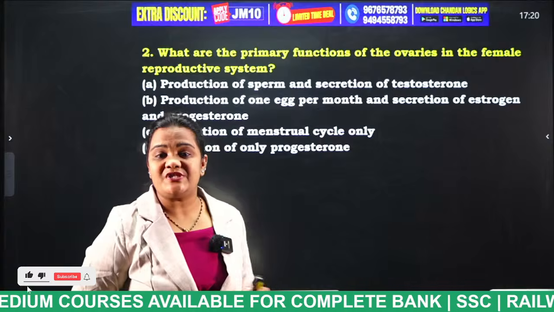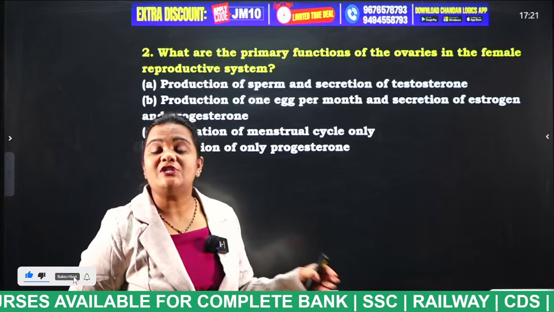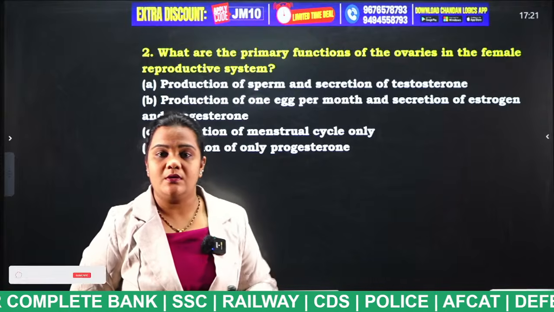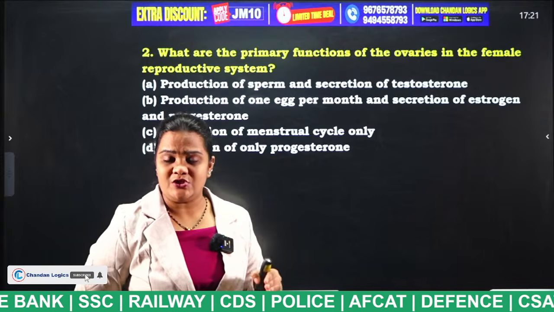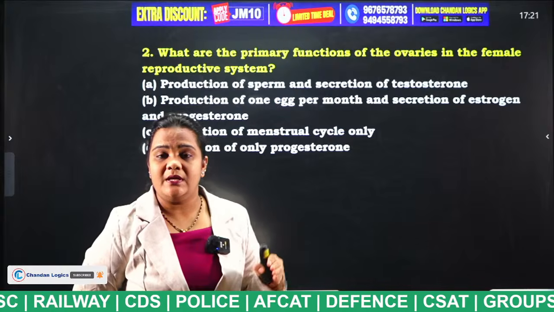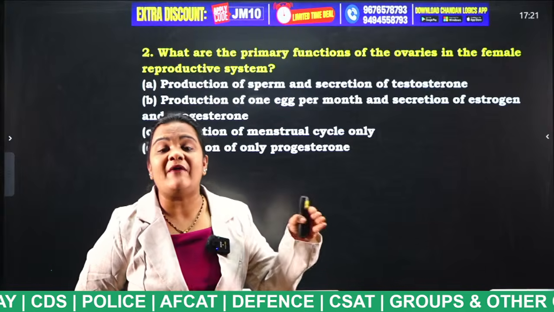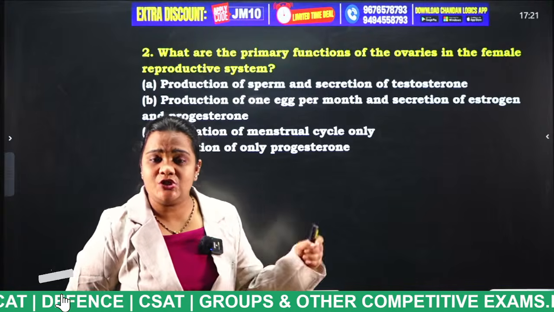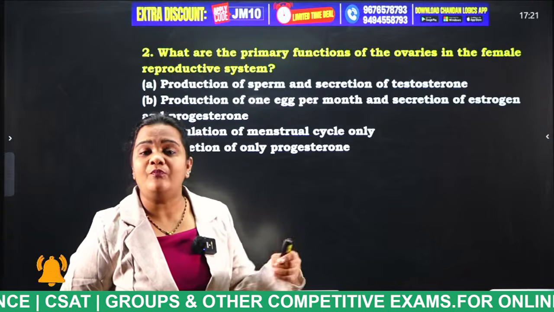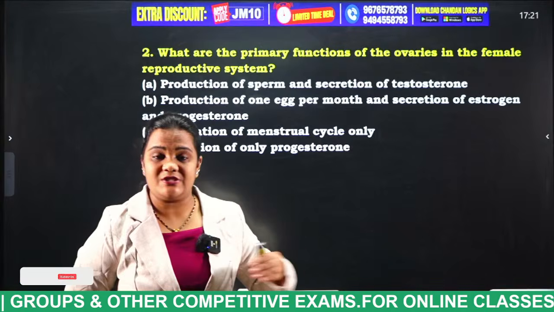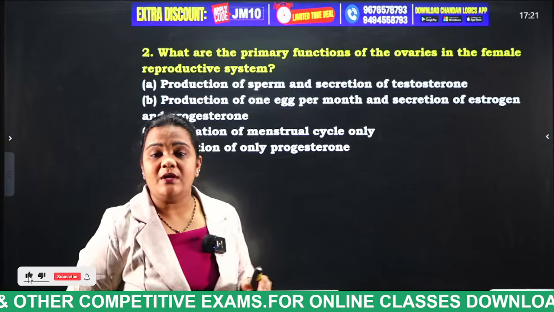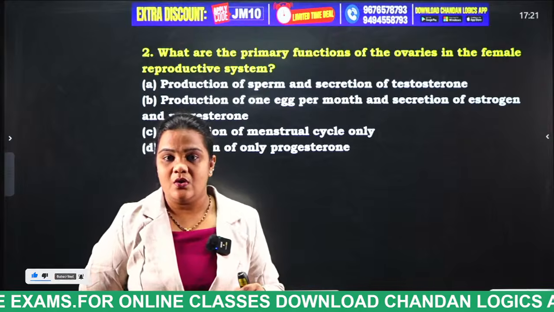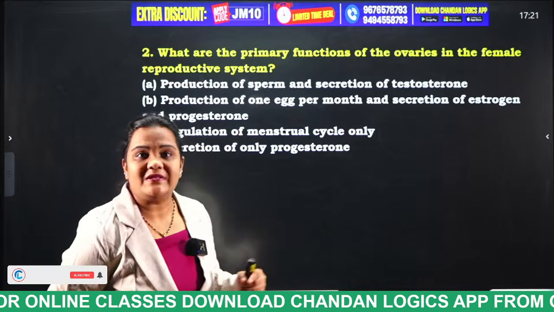The second function is that the ovary releases two types of hormones, estrogen and progesterone. Estrogen helps in the development of the breast during pregnancy. And progesterone helps in the development of the fetus. So what is the answer for this question, students?